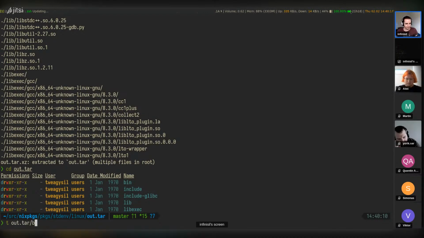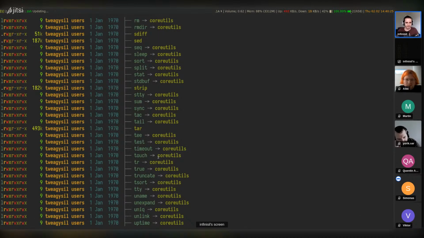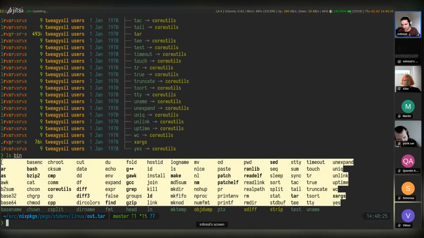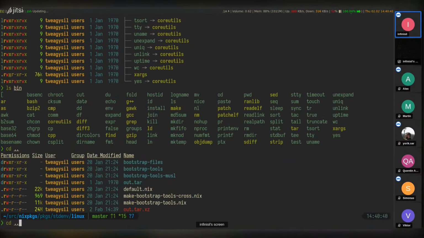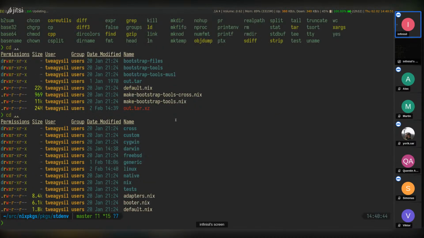But yeah, in here we have, let's look at the binaries. ls bin. Okay, so here we can see we have a lot of things. We have bash, we have core utils, we have GCC, we have make. That's actually a lot of things that can be used in the end. But they aren't actually used in the stdenv we see in Nix packages, because all of these versions are probably fairly old, because they come from an older Nix package and they don't receive updates.